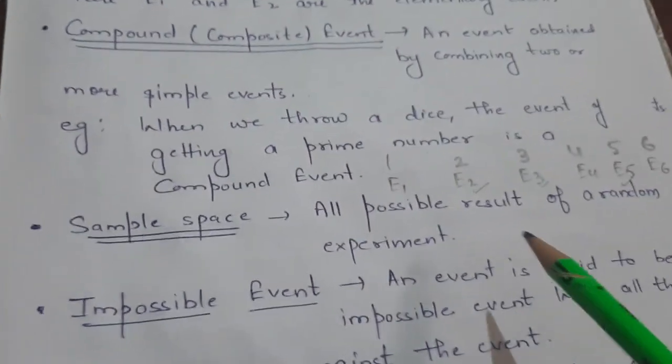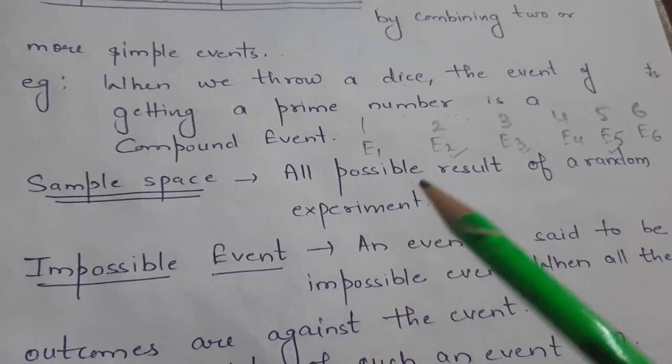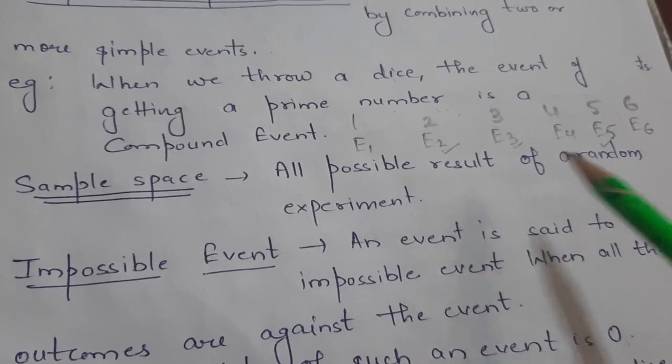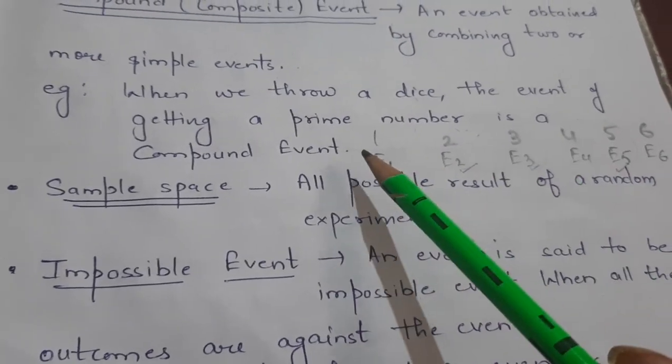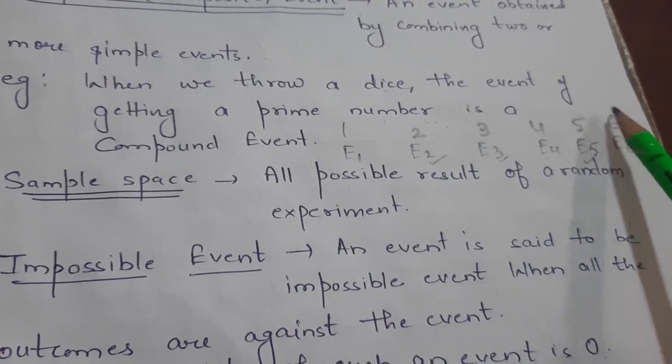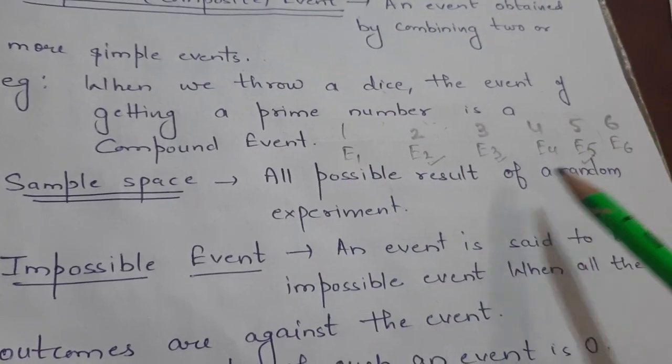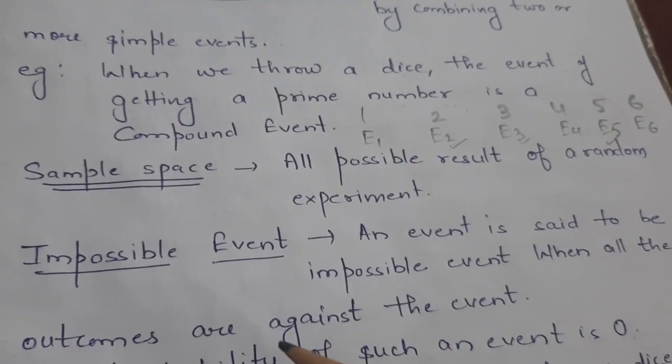Now, what is sample space? All possible outcomes of a random experiment. For example, we have thrown a dice and 6 outcomes are possible. So, all these 6 outcomes are known as the sample space.